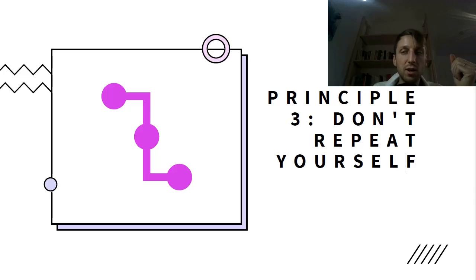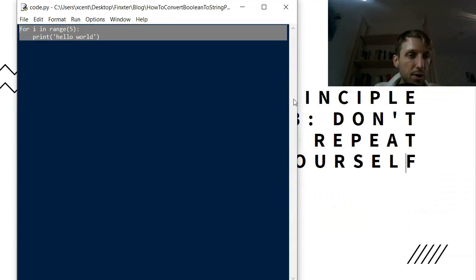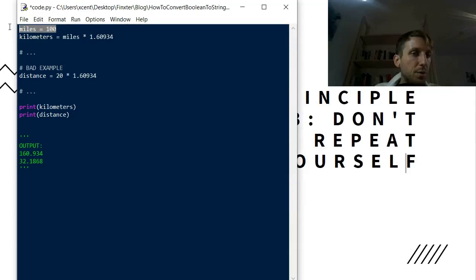Say you need to convert miles into kilometers in multiple instances in your code. Again, an example: say we have a variable miles, a variable kilometers, and now you do the conversion here. We multiply miles with 1.60934, and this gives us the kilometers converted.